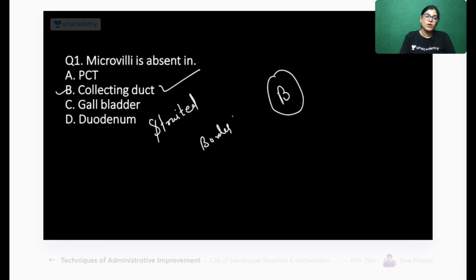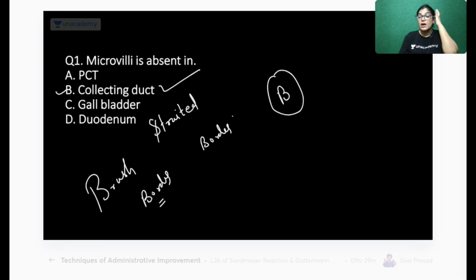In case of PCT and gallbladder, there is a brush border arrangement of microvilli. What do you mean by brush border? Brush border means the microvilli are irregular in arrangement. If we talk about striated border, it has regular arrangement, and brush border has irregular arrangement. This is the difference between striated and brush border.